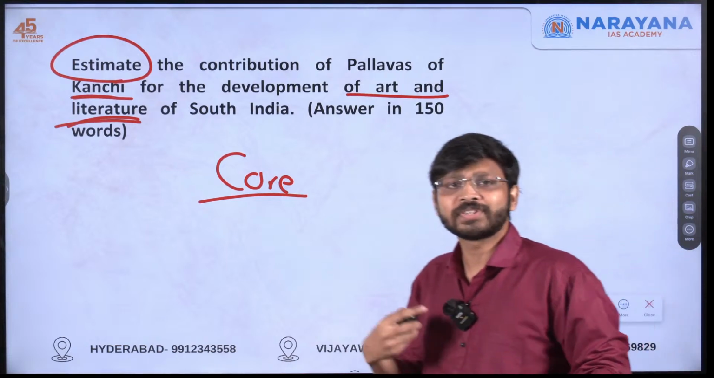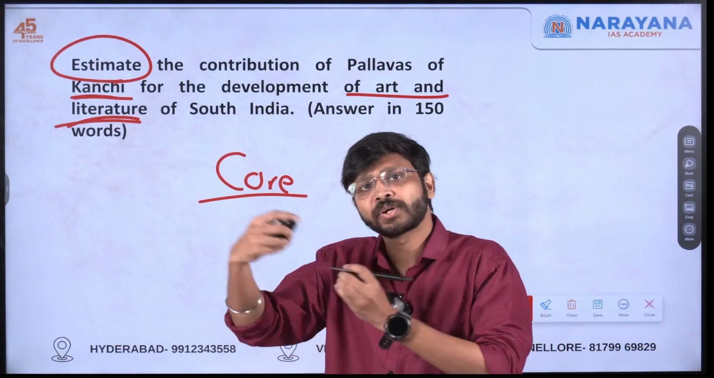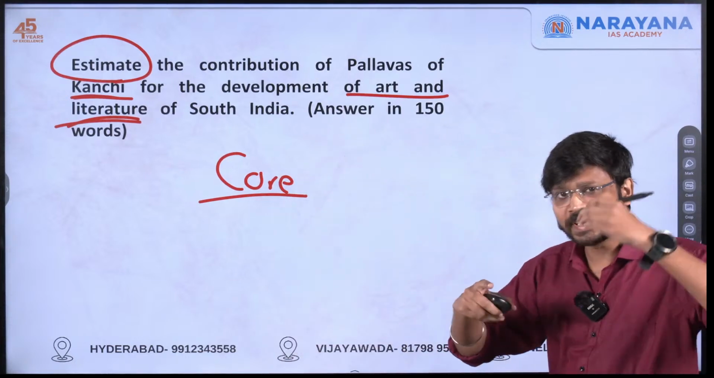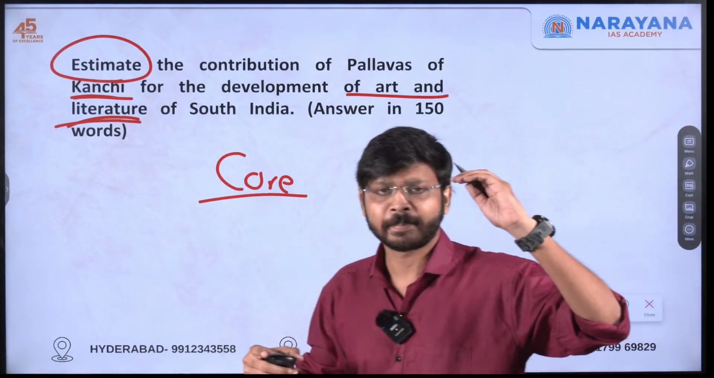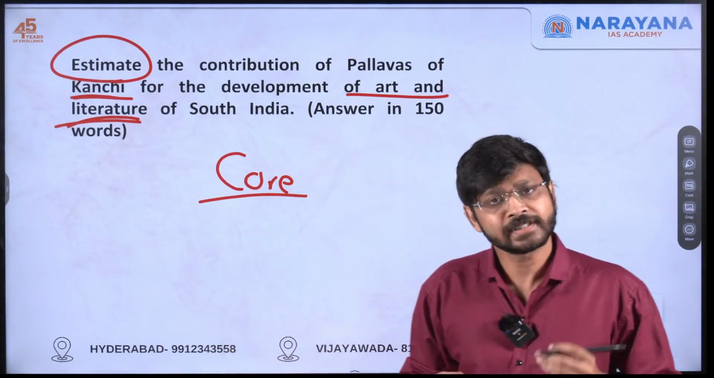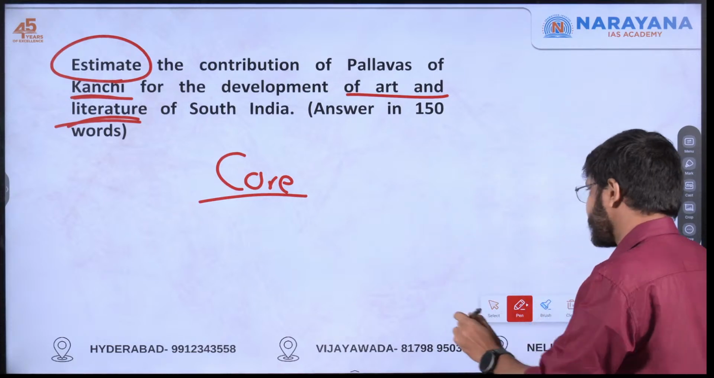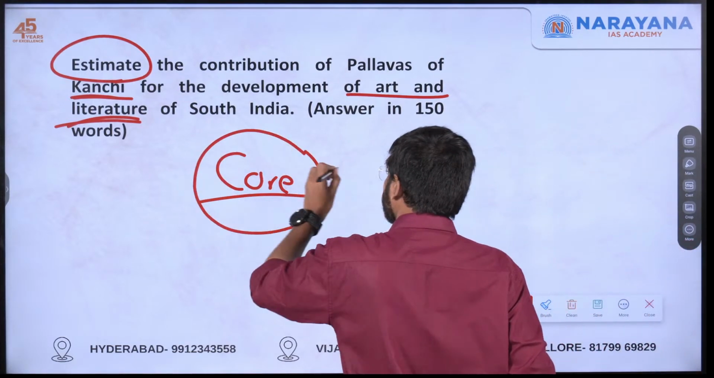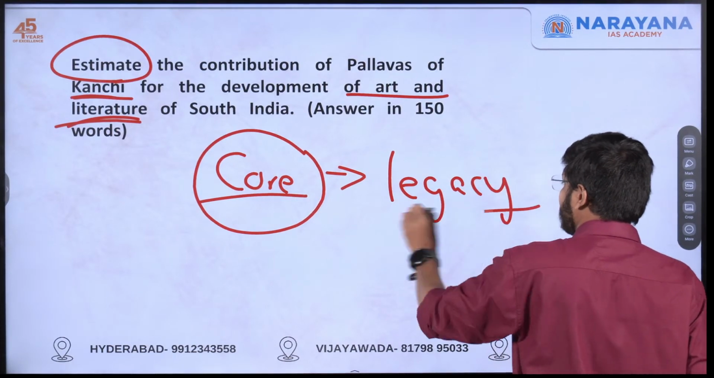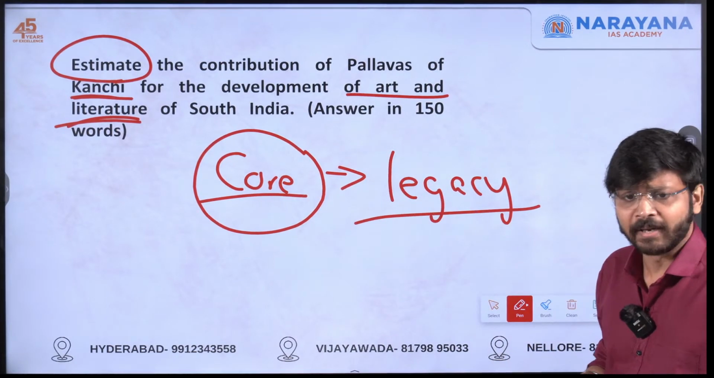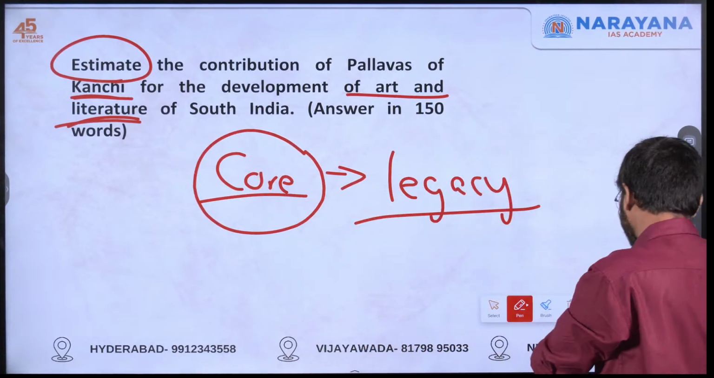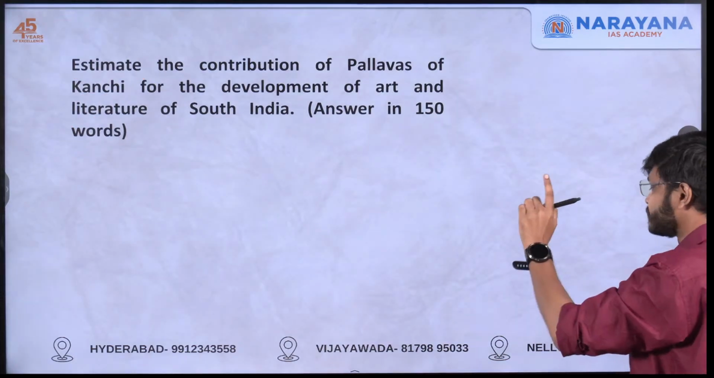So they want us to focus on the legacy also, how they have actually contributed to the development of art and literature in South India. So this dimension we have to keep in our mind: how it has helped in the further development of art and literature in South India. Okay, so this is the core demand. The core demand should be based on the legacy of the Pallavas. At the same time, we have to estimate also, we have to list it also. All right, so that is the core demand.